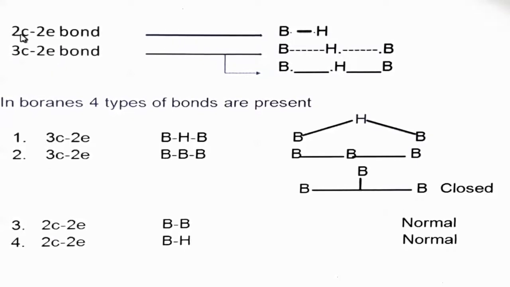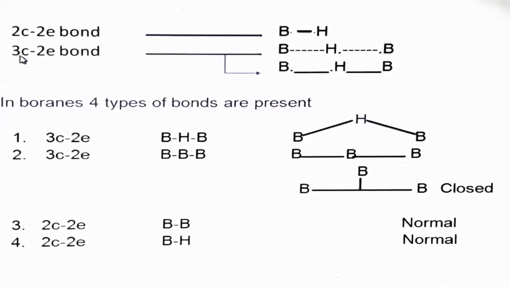First is the two-centered two-electron bond, meaning two orbitals and two electrons form a bond, and this kind of bond is a very normal bond. The B-H bond is a purely covalent bond, where one electron is shared by both the atoms.